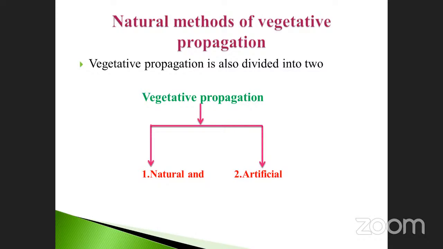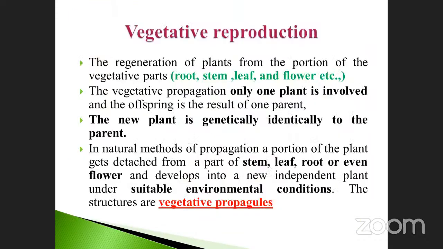Last class we discussed vegetative reproduction. What are the parts? Root, stem, leaf, and flowers. They are all called vegetative propagules. When they grow under suitable environmental conditions, they grow as a new plant. That's why it is called vegetative reproduction: a vegetative part of the plant body, any part, root, stem, leaf, or flower. They ask this question in NEET.